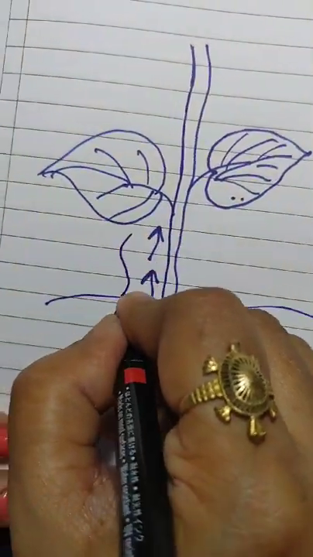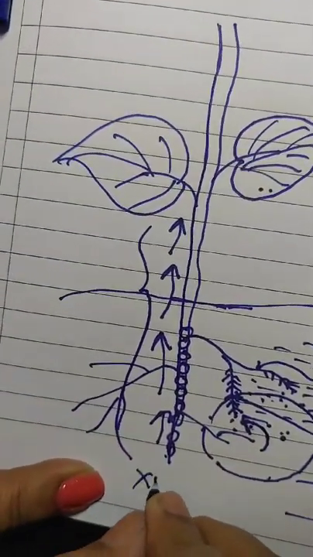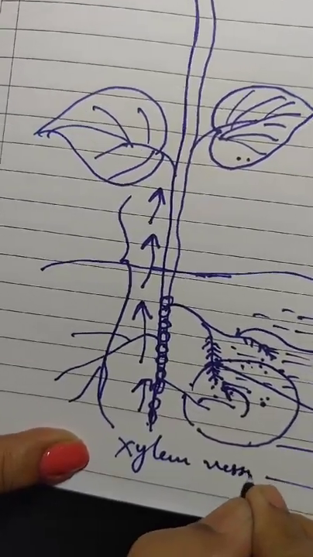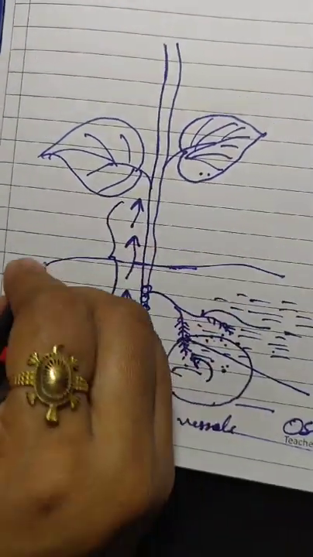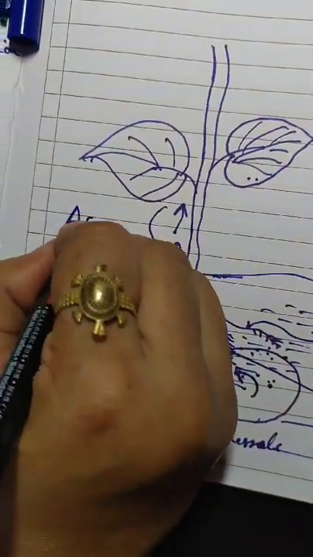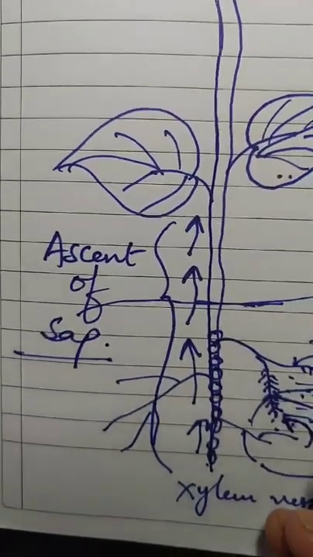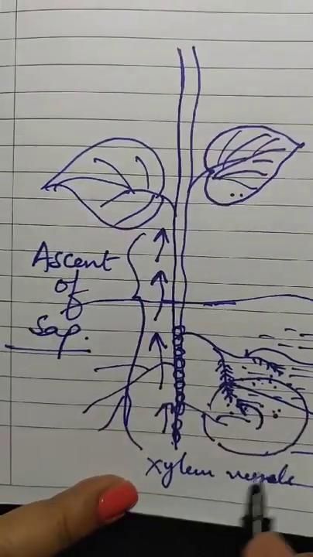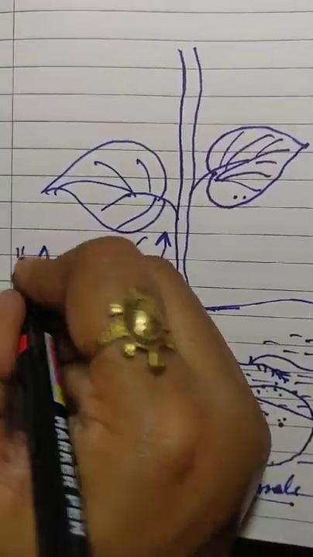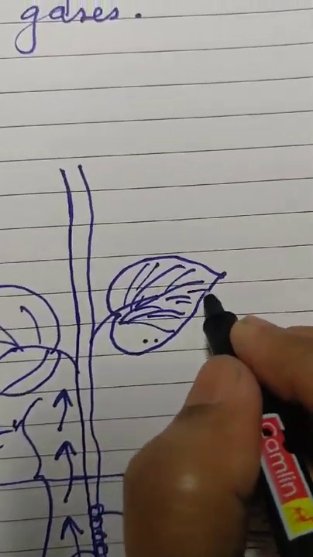This upward movement of water by the xylem vessels, which are present in the root, in the leaves, in the veins, everywhere, is known as ascent of sap. Got it? This is one term actually. The upward movement of water and minerals in the plant's body through the xylem vessels is known as ascent of sap. Now as the water reaches the leaves, the leaves will start photosynthesizing.